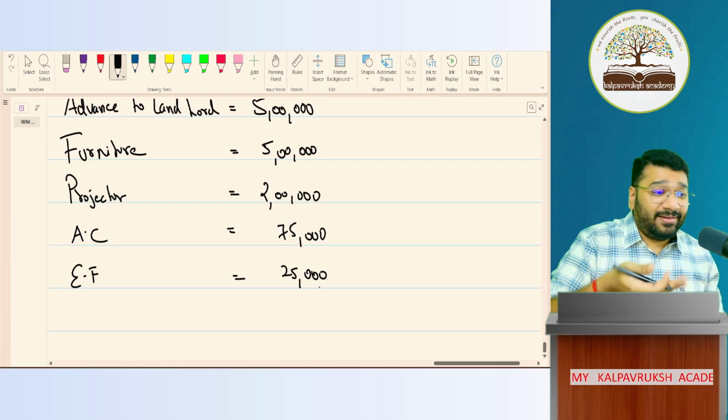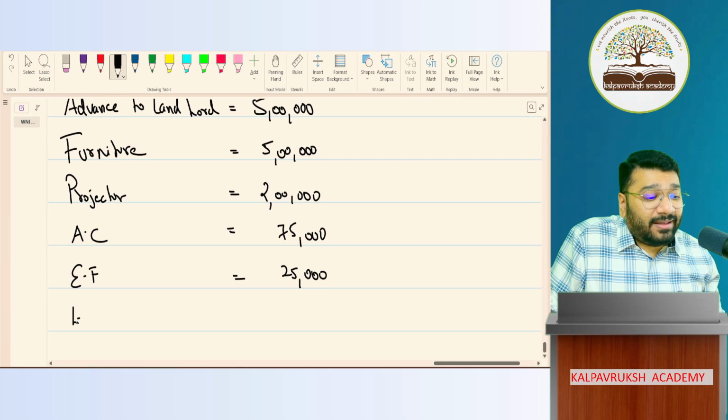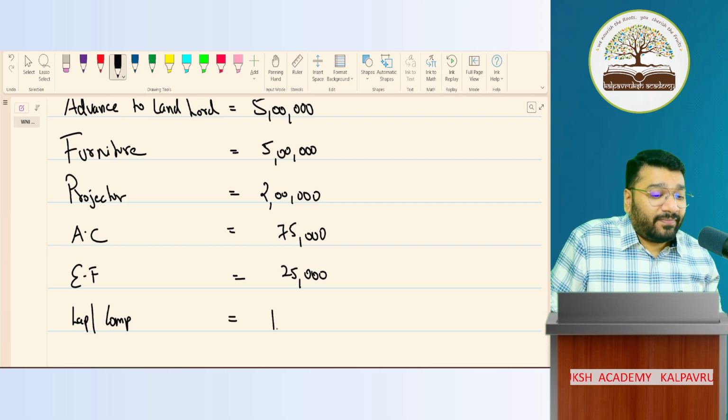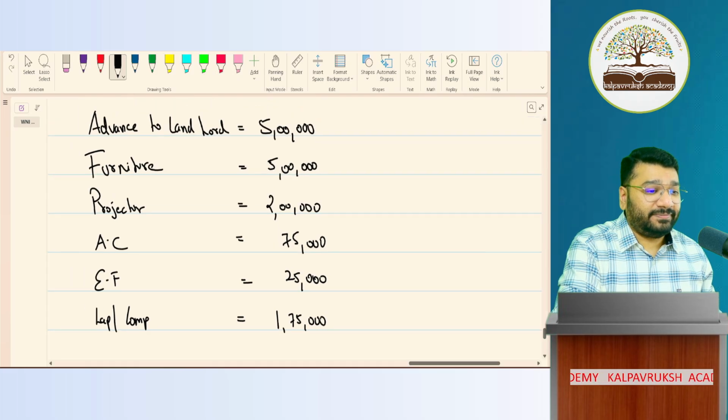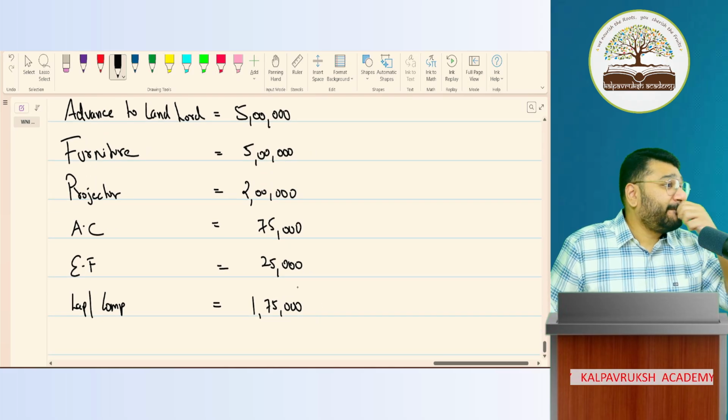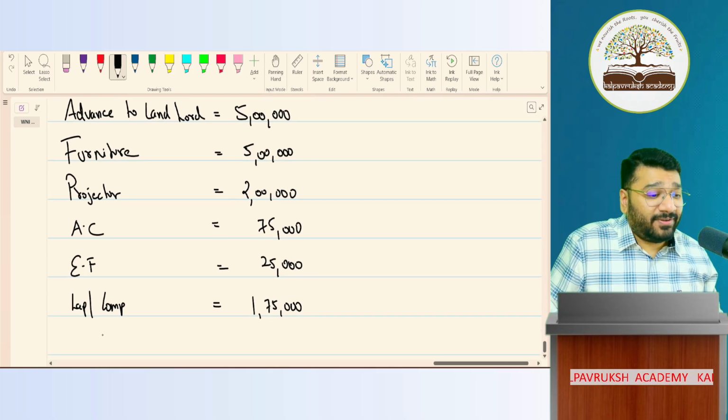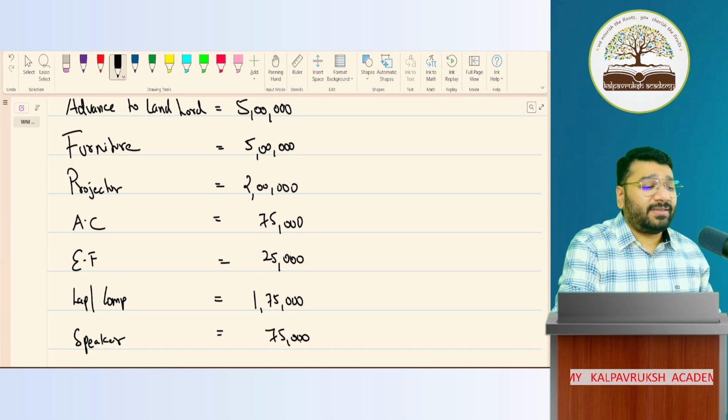Gadgets. Laptop and computer, 1,75,000 rupees. Then mic, speaker, setup, 75,000 rupees.